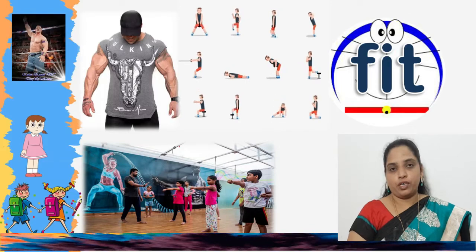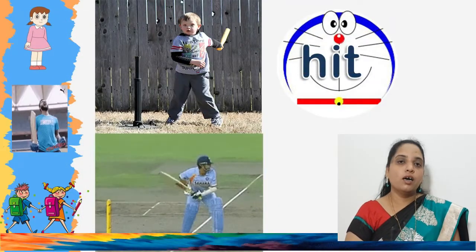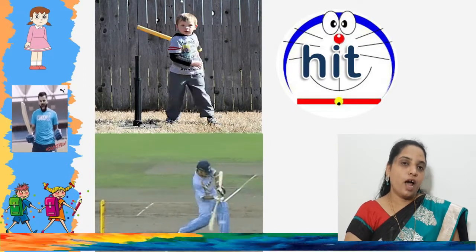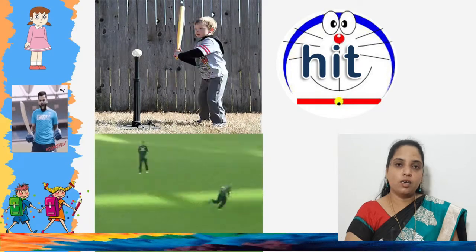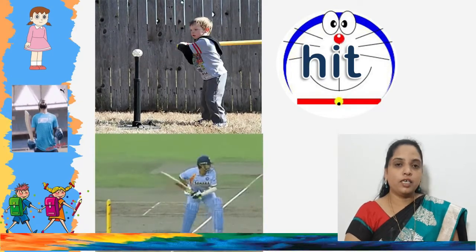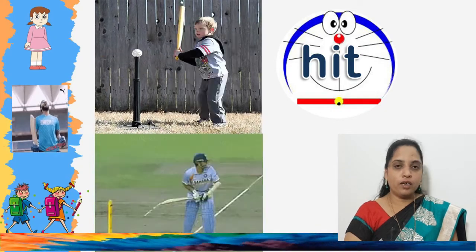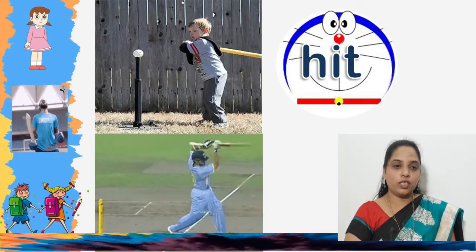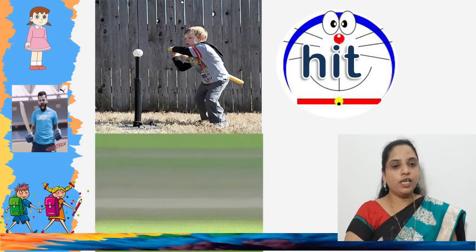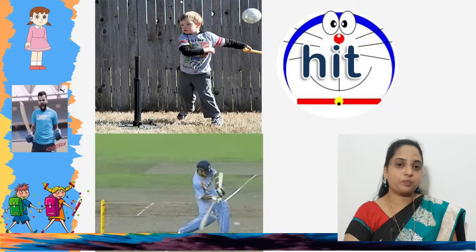Then the next one is H, I as E, T: hit. Yes, the boy is hitting the ball, and Sachin Tendulkar is also hitting the ball. So it is hit.